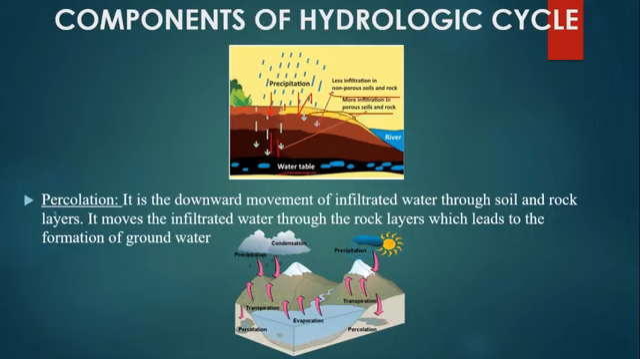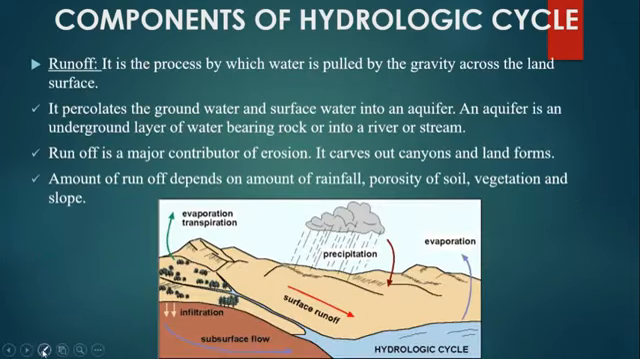Okay. Next is percolation. It is the downward movement of infiltrated water through soil and rock layers. It moves the infiltrated water through the rock layers, which leads to the formation of groundwater. So when the rain falls on the ground surface, through infiltration the water enters into the ground. It will be stored inside the rock and soil as groundwater.